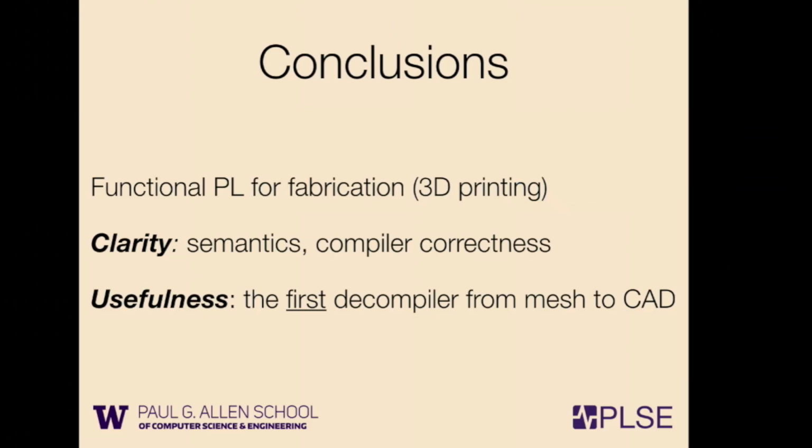So basically, that brings me to the end of this talk. The takeaways from my talk are that functional programming is great, and you can use it in this really exciting domain of fabrication. In particular, you can design domain-specific languages, provide semantics to them, build compilers, and even prove correctness for your compilers. And after doing all of those exciting things, you can do even more cool things, like build fancy decompilers and program synthesis tools that let you go back from meshes to CAD programs.